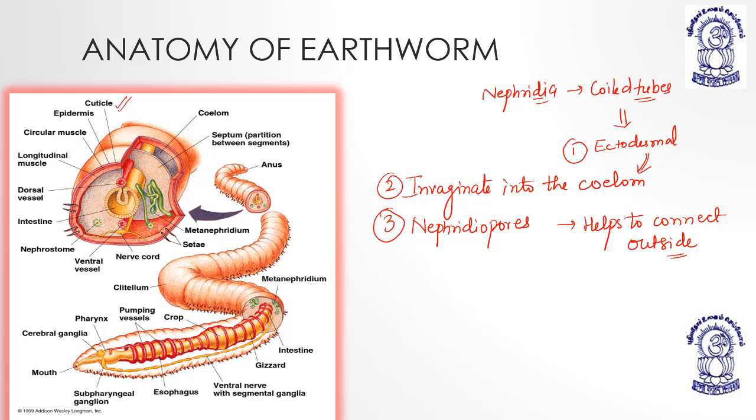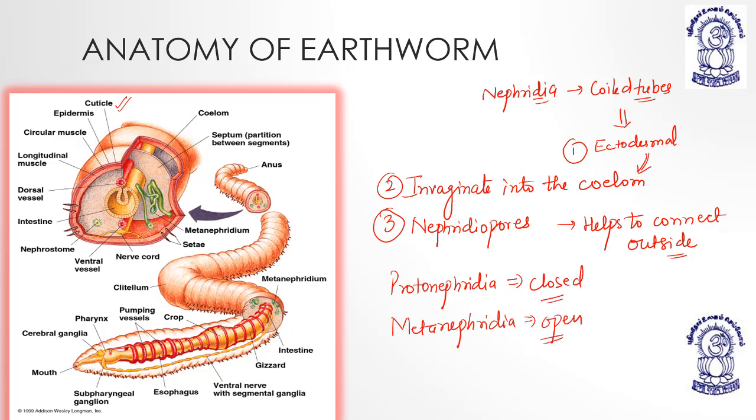Understood? Now nephridia, there are two types: protonephridia and metanephridia. Protonephridia are closed, and metanephridia are open.